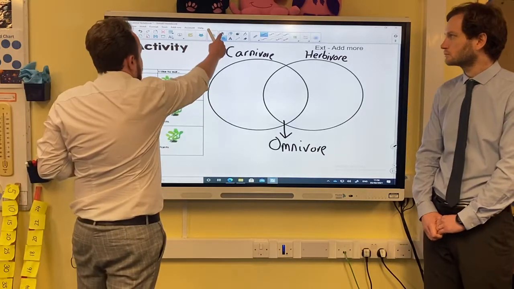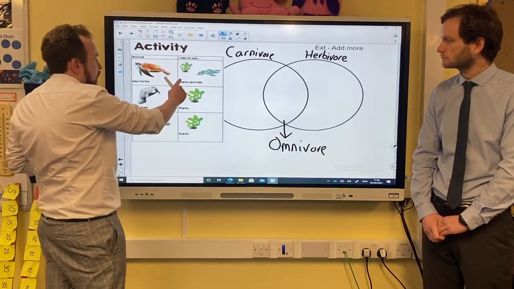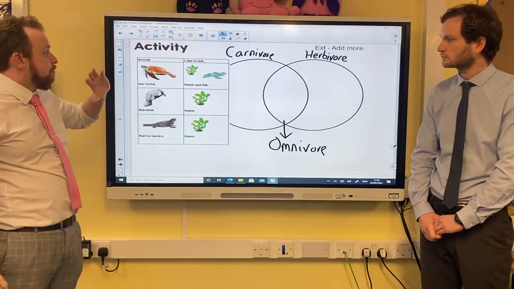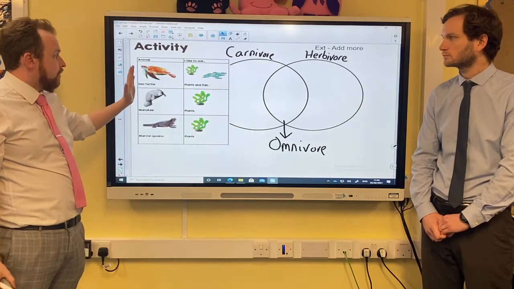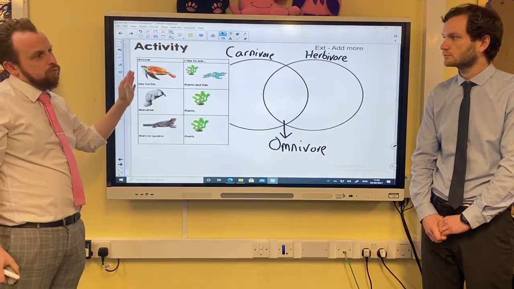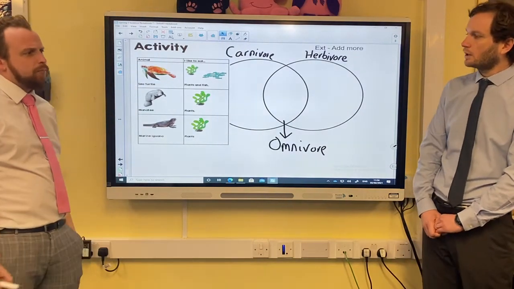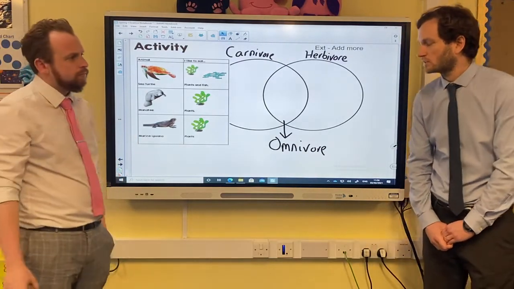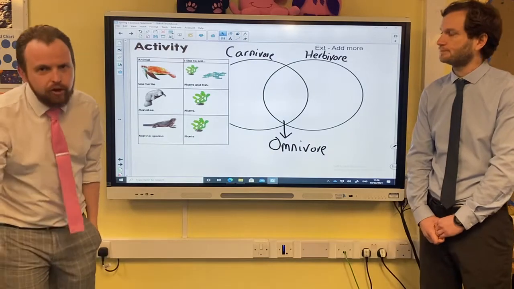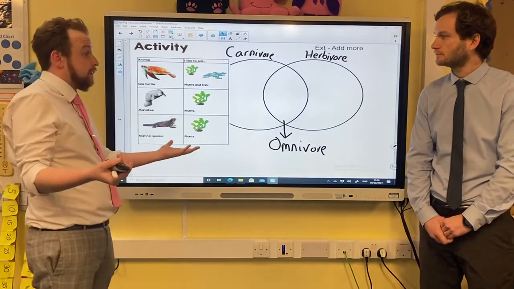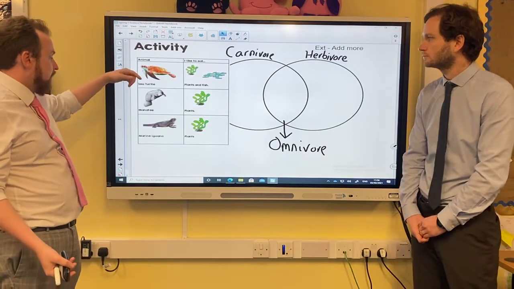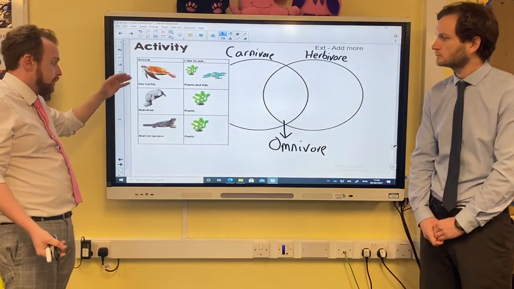Now also in your resources pack, we have got a table, and on one side we've got marine animals. What do you think I mean by marine animals? I think marine animals means animals that might live in water. Absolutely right, okay? And that is our topic, isn't it? Under the sea. So we've got some marine animals, okay? Got sea turtle here, a manatee, a marine iguana.